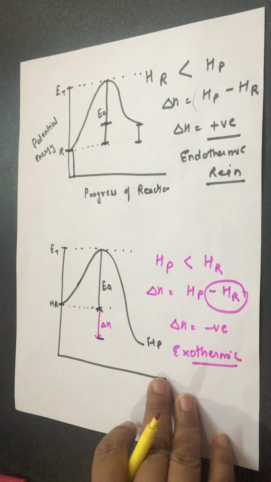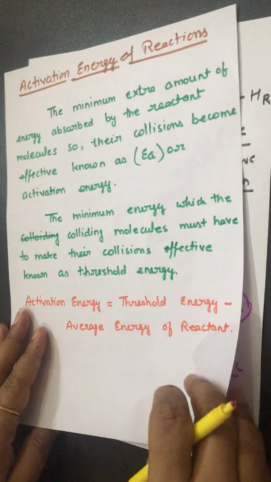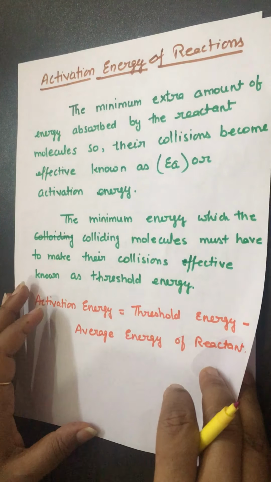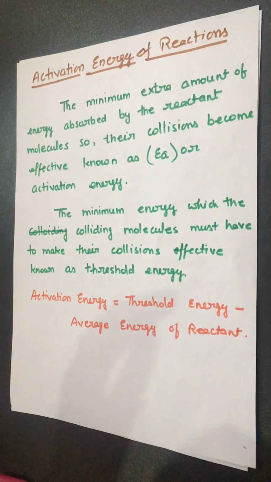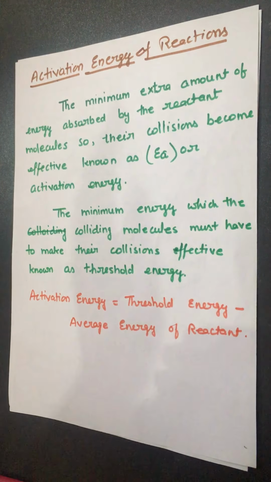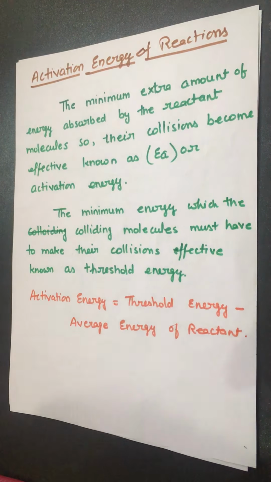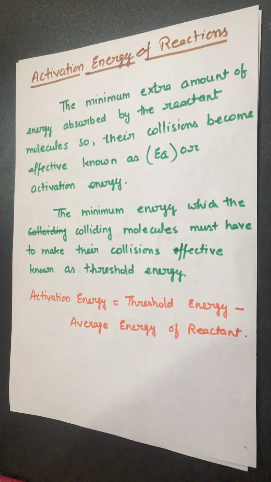So what do we know about activation energy today? The reactant already has energy, but it is not sufficient to convert into the product when it collides. It means during the collisions, these collisions are not effective. To make collisions effective, it must have higher energy. So the reactant must be provided some extra energy, and this extra amount of energy that the reactant is provided is known as activation energy, to convert it into the product.